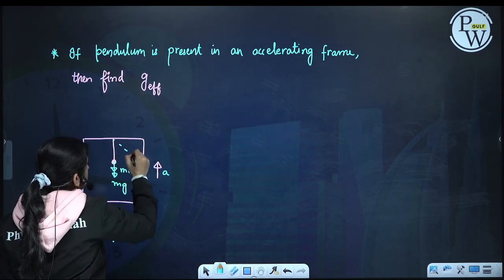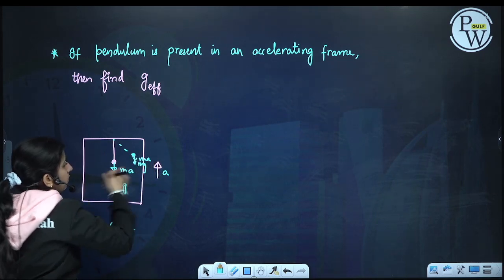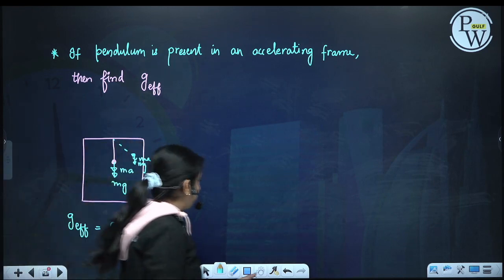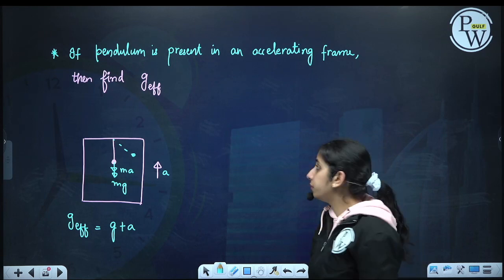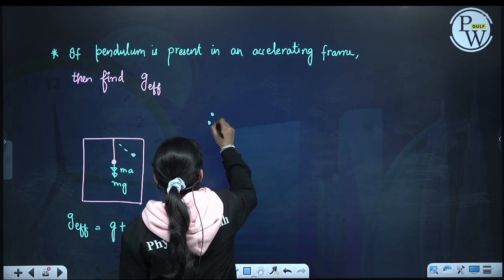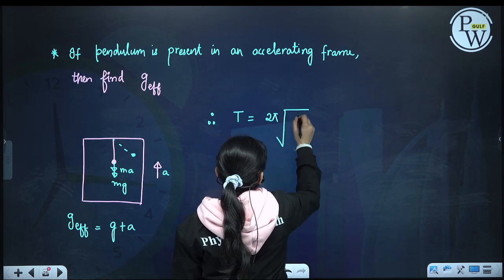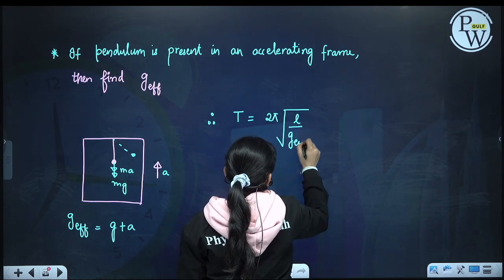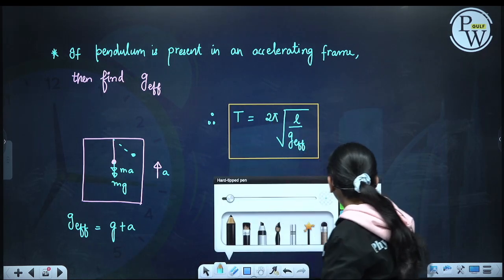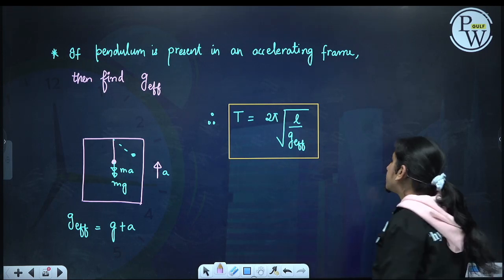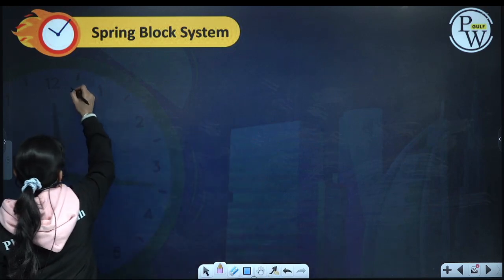Okay, take it to this angle, then you will see mg is acting and ma is acting, so the restoring force will be due to both. So we will have g effective as g plus a. In this case the time period will be 2 pi under root of L by g effective. This is the simple pendulum.